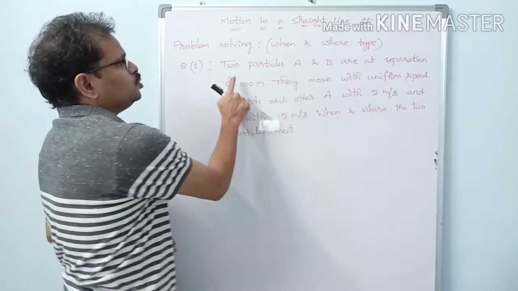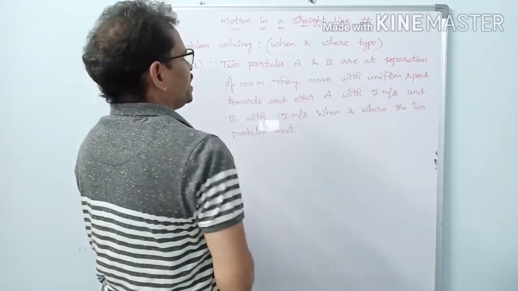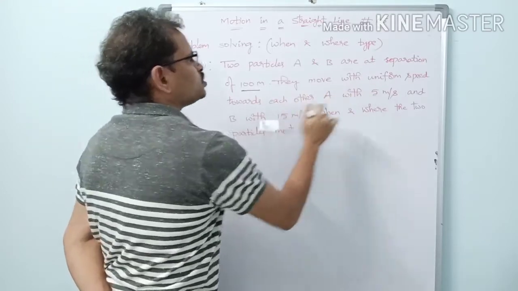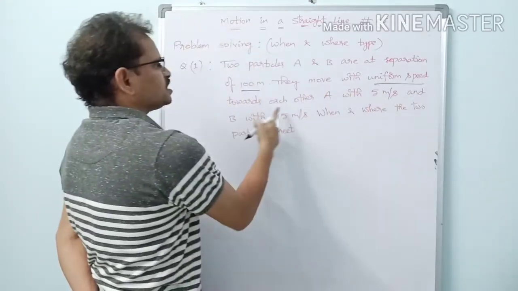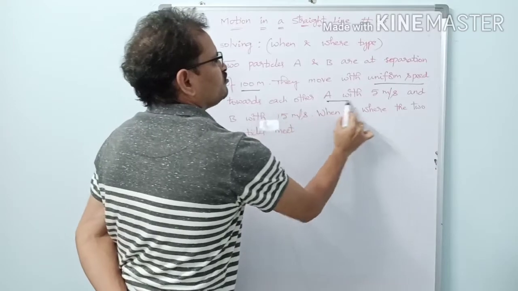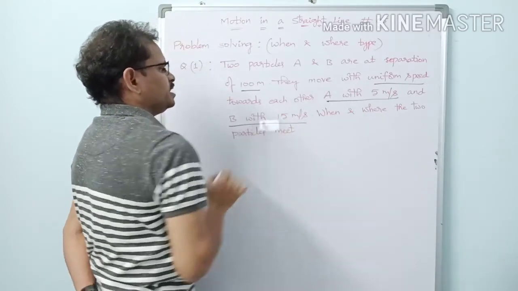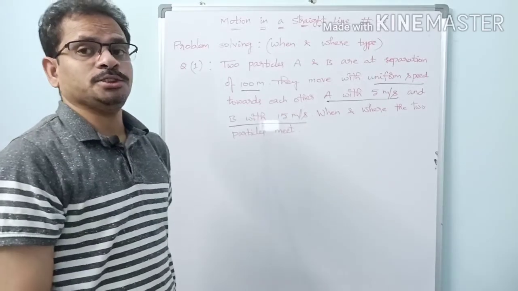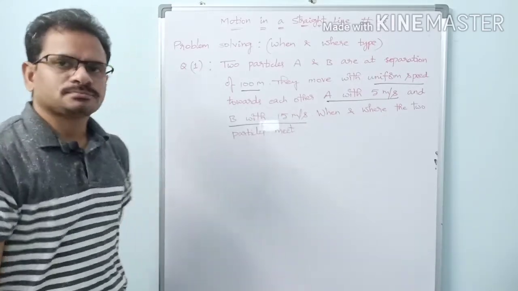So here two particles A and B are at a separation of 100 meters. They move with uniform speed towards each other, A with 5 meters per second and B with 15 meters per second. When and where do the two particles meet?